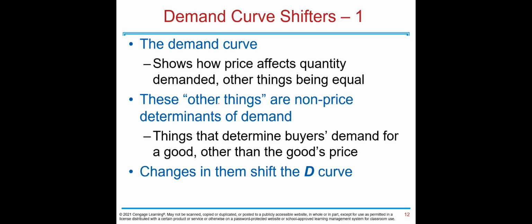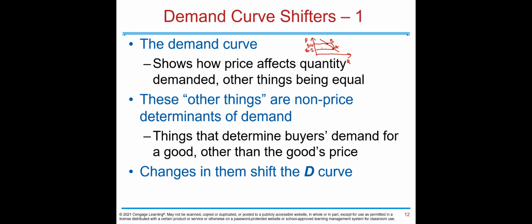Next, we talk about demand curve shifters. Before we understand the shifters, we know that the main determinant of demand is price. It's on the vertical axis, and because of that, the demand curve is downward sloping. If the price changes, you move along the curve. Let's say from $2 to 4, you move from point A to point B. That reflects the change in price.